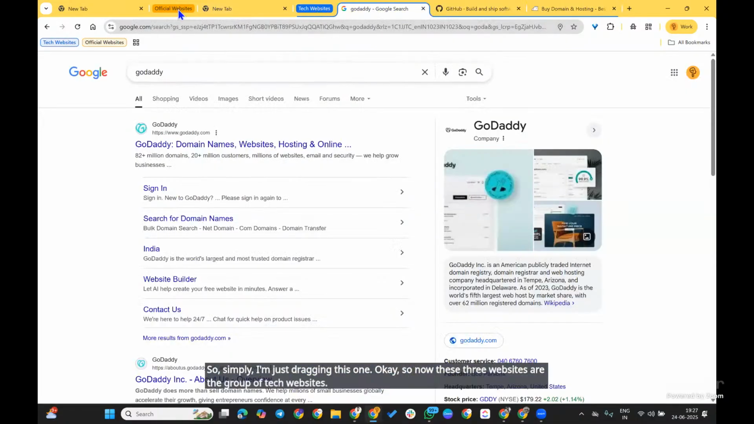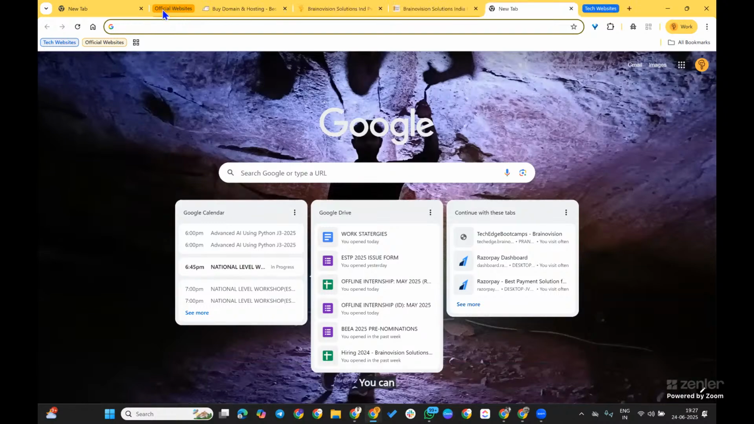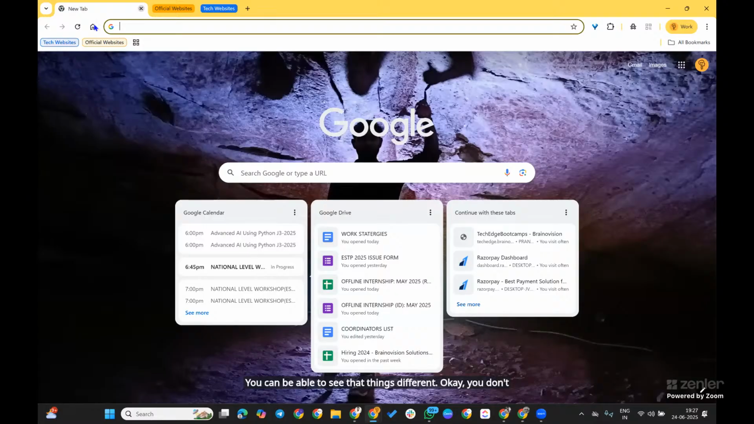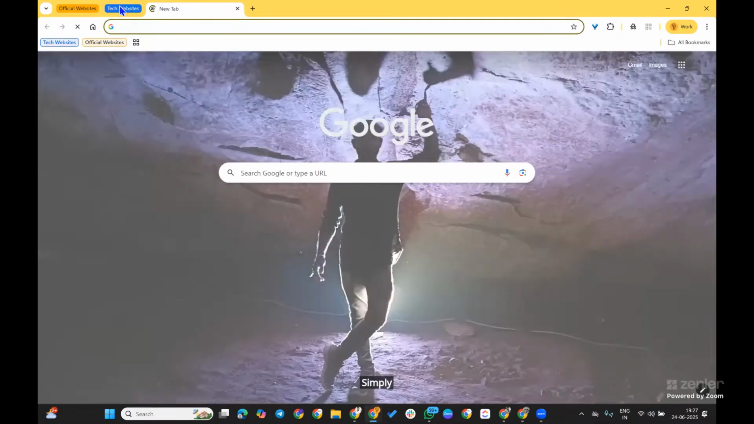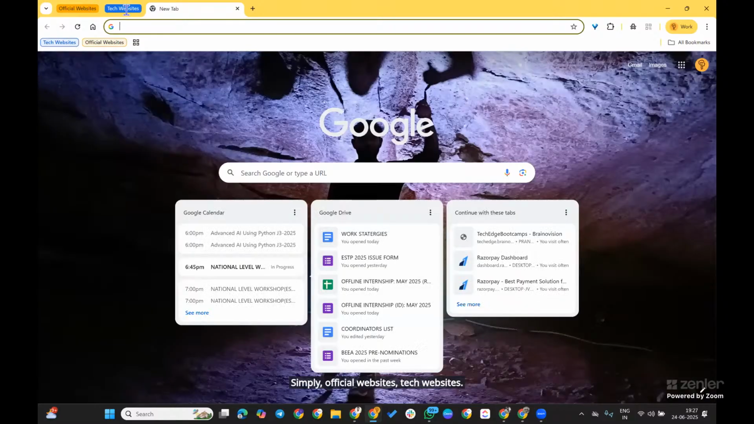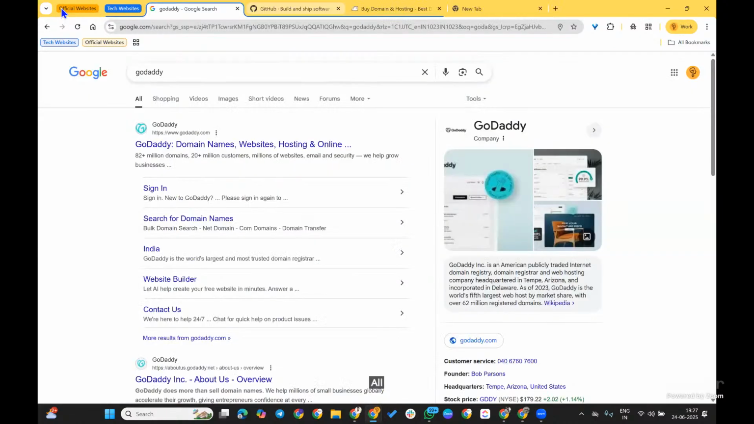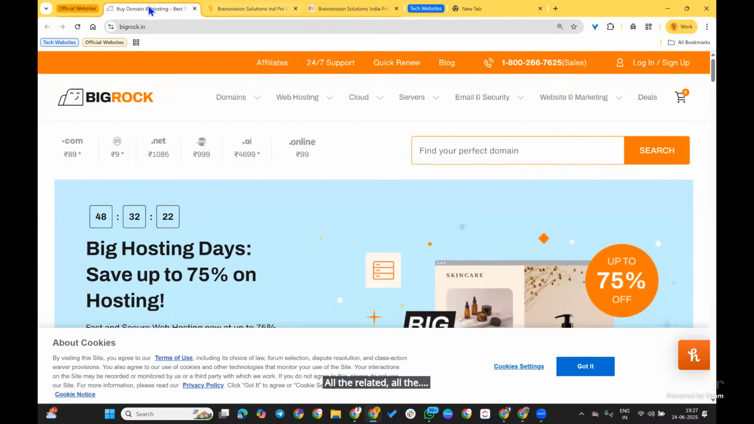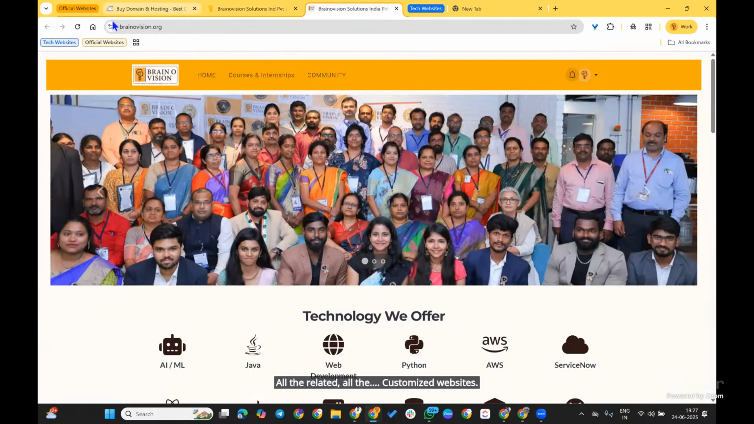If you click here and click here, you can see the difference. You don't need to keep these things mixed. Simply official websites, tech websites. See this one, how beautiful it is. If you want to see the official websites, you can use this. If you want the tech websites, you can use this. Like this, you can customize your tabs, and with a single click you can open all the customized websites in the tabs.